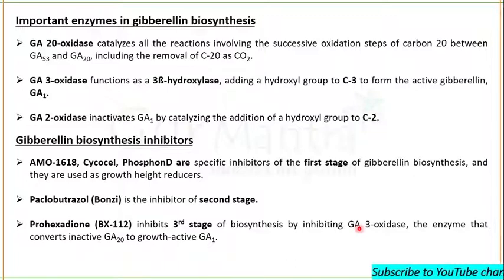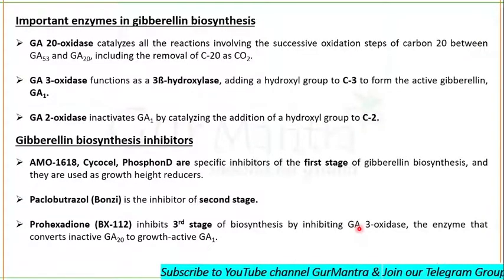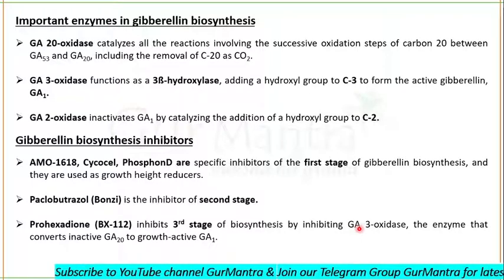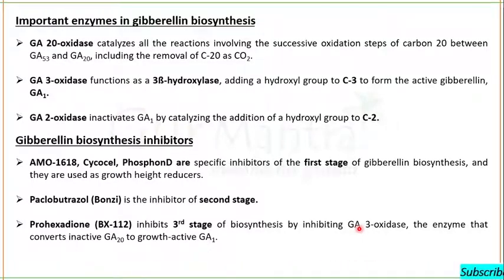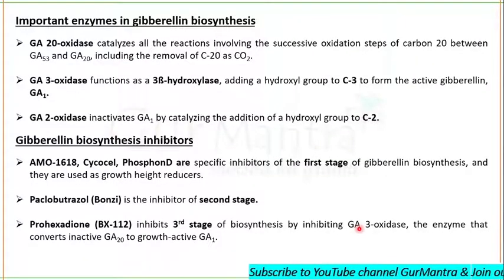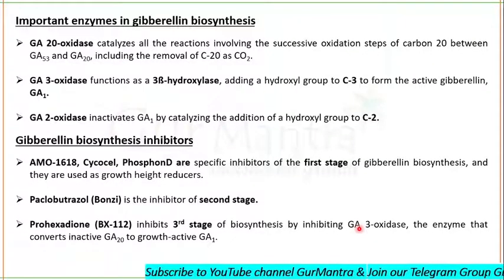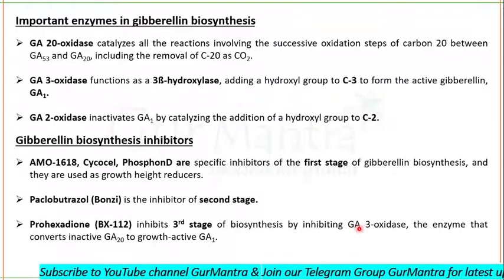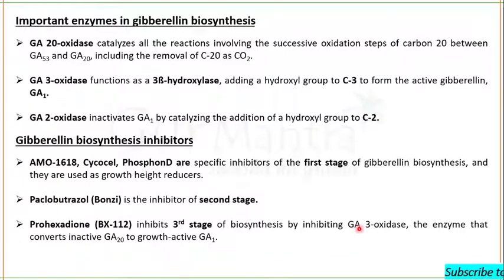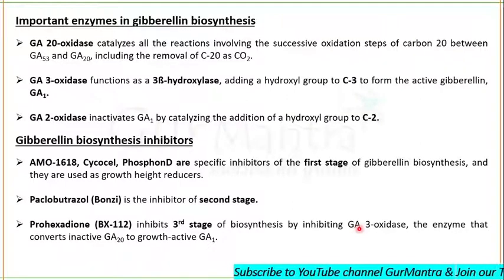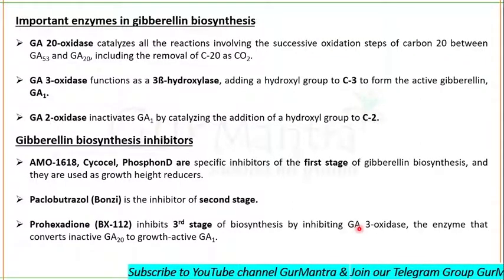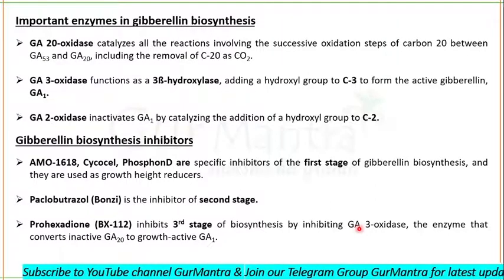Now you know how it catalyzes this reaction. It adds a hydroxyl group to carbon 3 of gibberellic acid 20, and now it is converted into gibberellic acid 1. But this conversion can be inhibited by prohexadione because this chemical can inhibit gibberellic acid 3 oxidase, and this is the third stage of gibberellin biosynthesis.